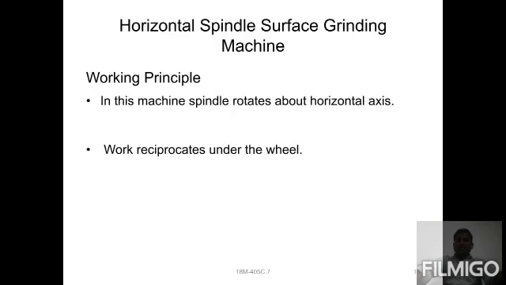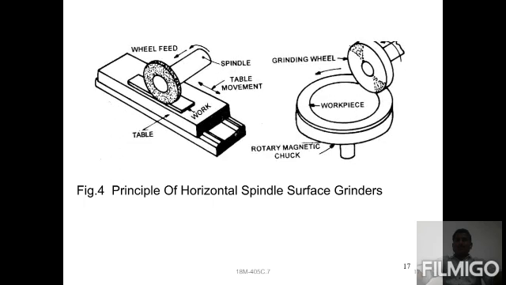The horizontal spindle grinding machine works on this principle: the spindle rotates about a horizontal axis, and the work reciprocates under the wheel. You can check here, the spindle direction is horizontal.